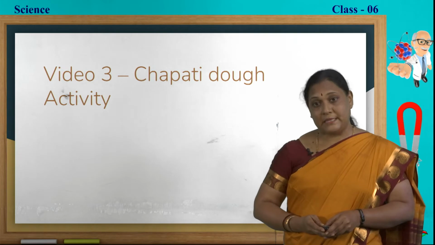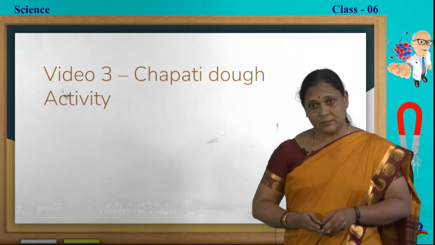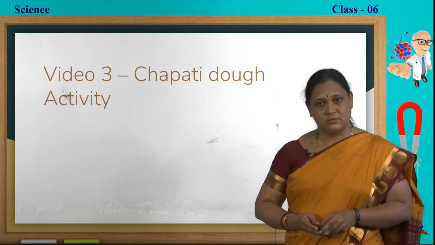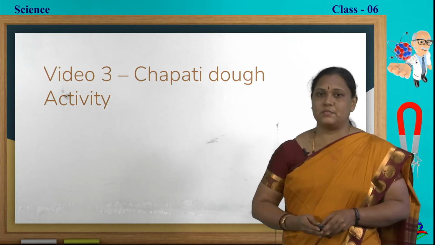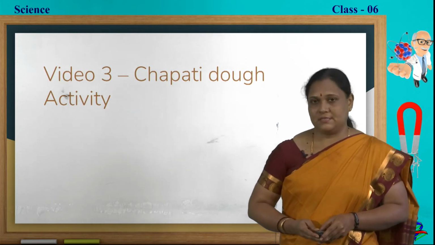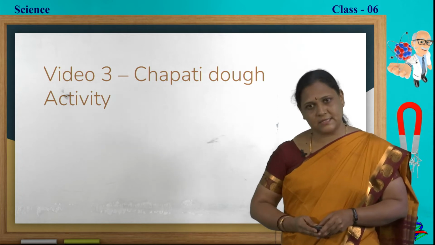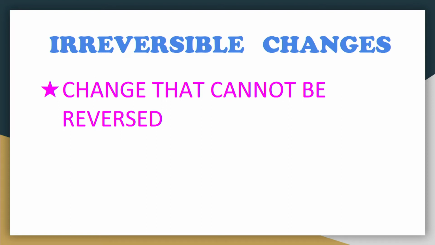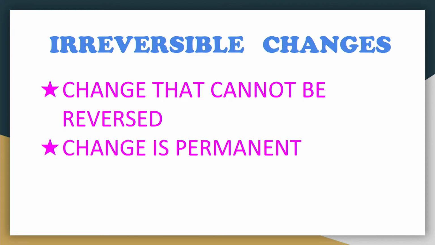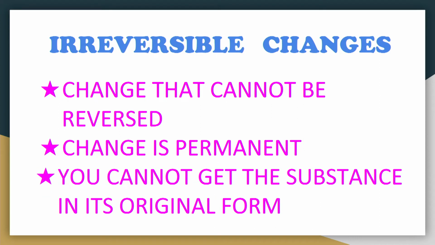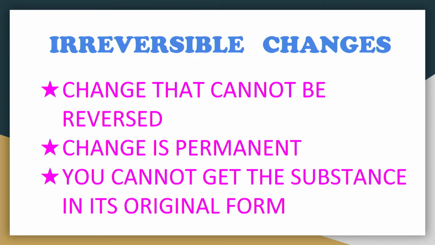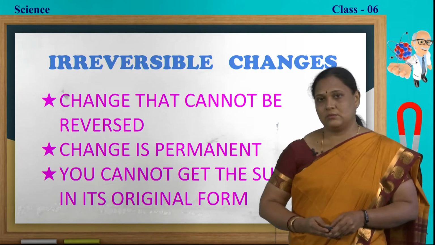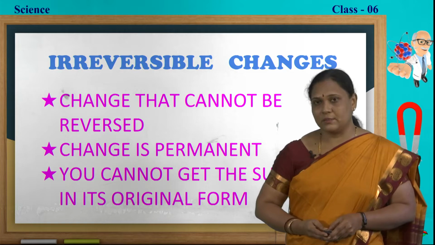Yes, we made the chapati. From that chapati, can we get back the dough? No. So, these are examples of irreversible changes. Then what is an irreversible change? A change which cannot be reversed. Here, the change is permanent and the substance used in this change cannot be obtained in its original form. So, it is called an irreversible change.